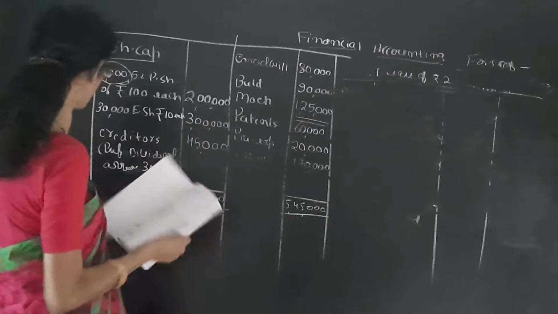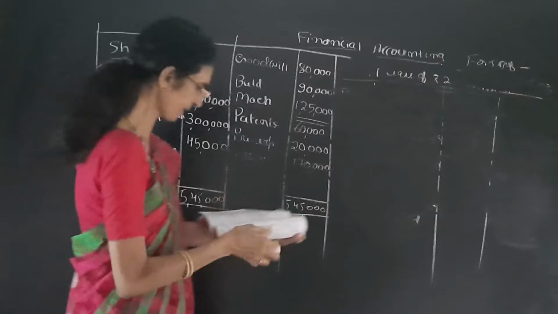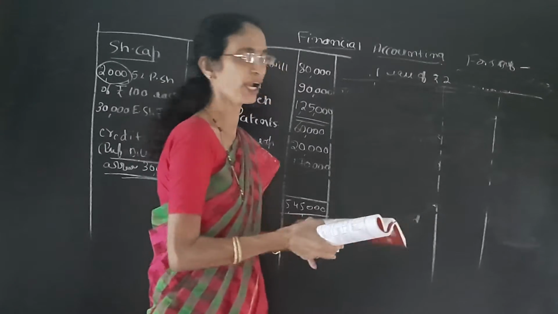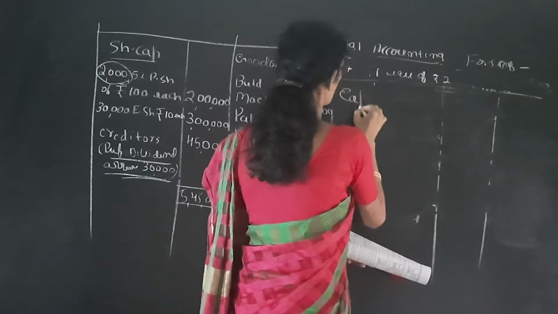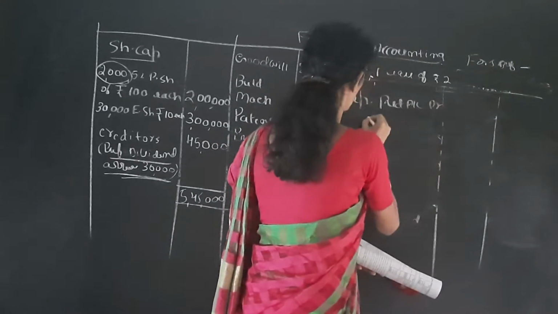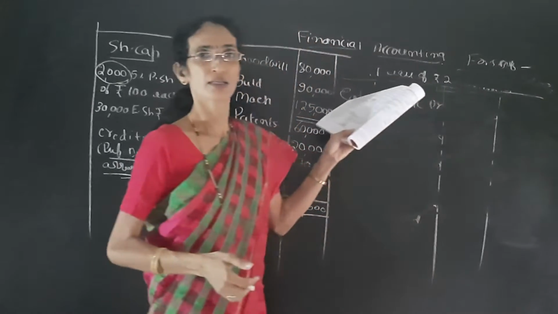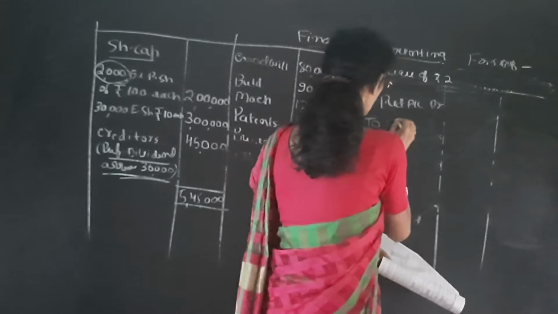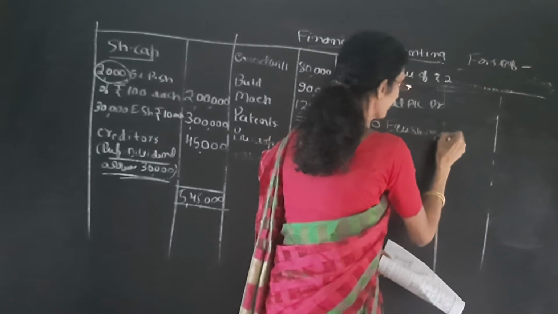See here it is given the arrears of preference dividend is 30,000. So we have to give it out of the capital reduction account. So capital reduction account debit to equity share capital account.